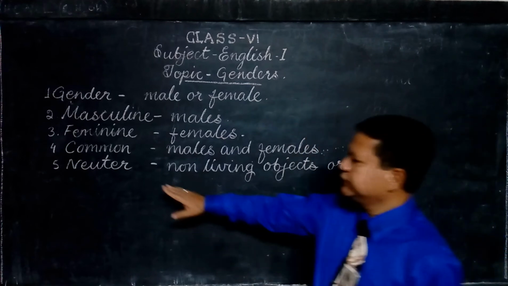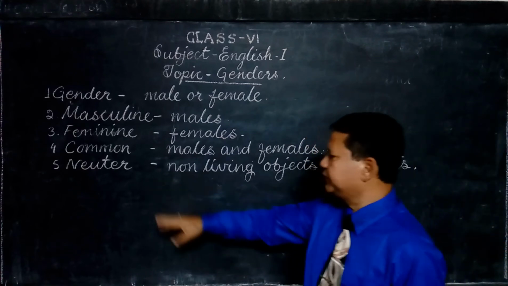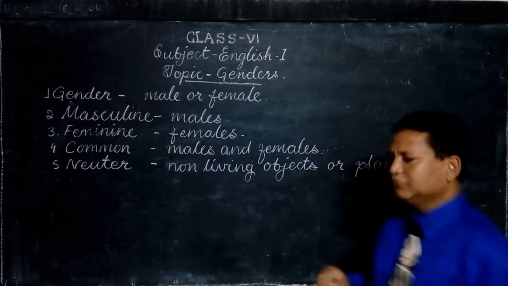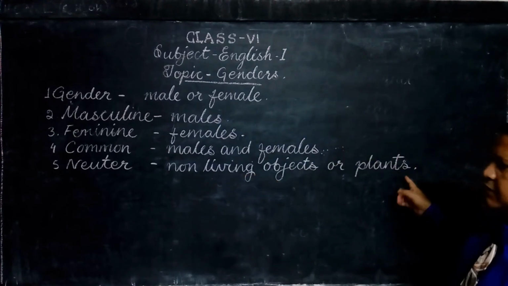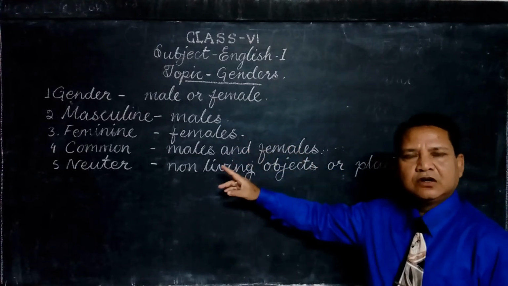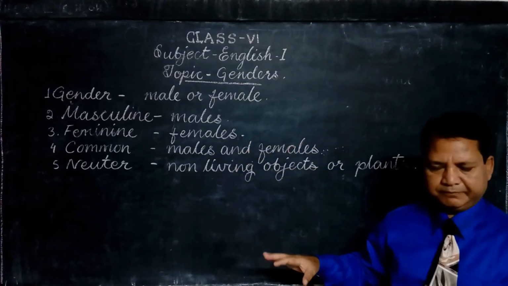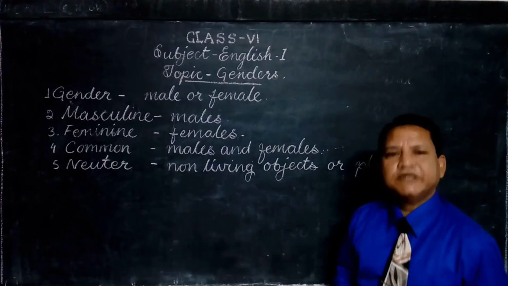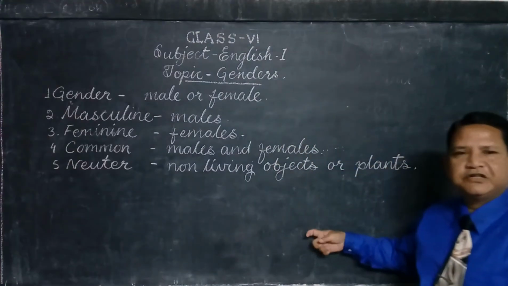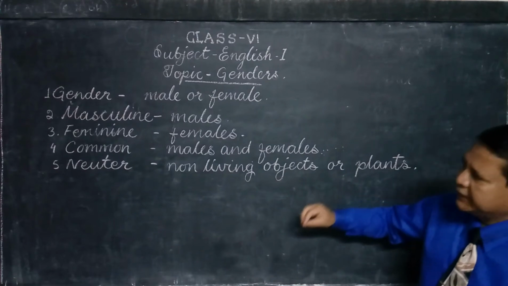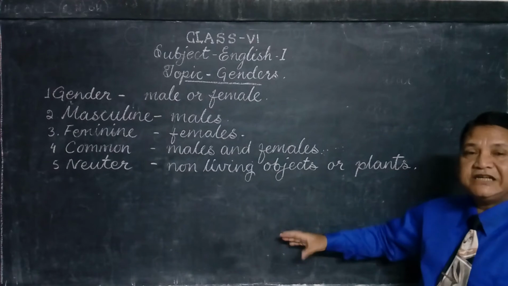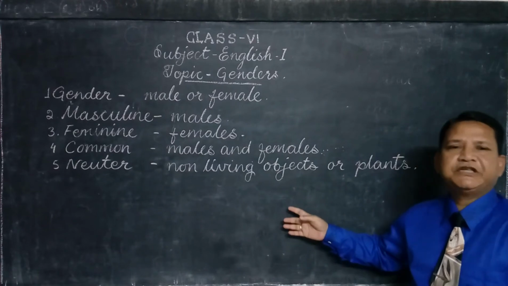The last one is neuter. Neuter means these are the names referring to non-living objects or plants. They cannot be categorized as masculine, feminine or common. They have no gender. Neuter gender. Take the example of this blackboard. Blackboard is a noun, but it is neither masculine nor feminine nor common. It is an object, so it is neuter gender.